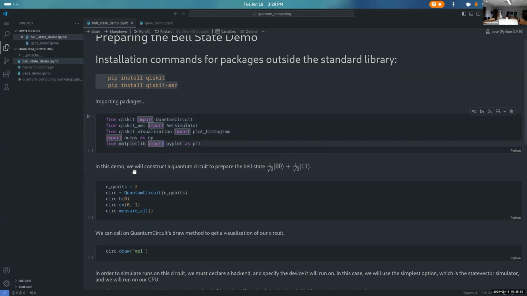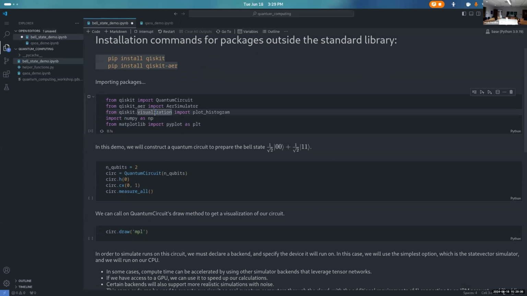Okay, so in this demo, we're just going to construct a quantum circuit to prepare and measure the Bell state. And there are actually 4 different Bell states. We're going to do the first one. So there are 4 different Bell states that are possible. You can think about each of these 1 over square root of 2's could be positive or negative, 4 combinations. And there could be a complex phase in there as well. But we're going to focus just on this state, which is what people generally think about as the Bell state.